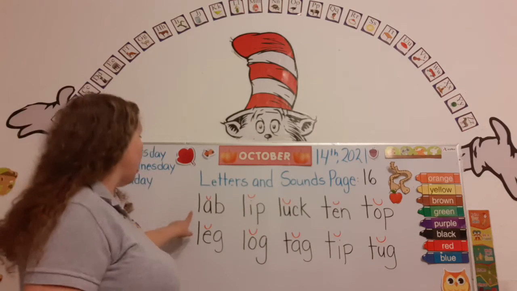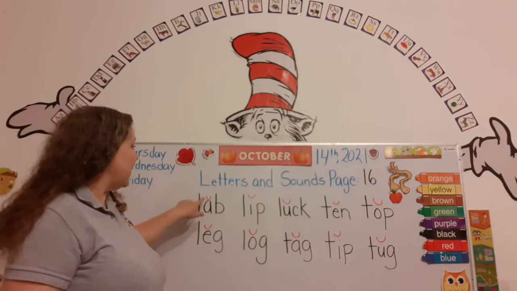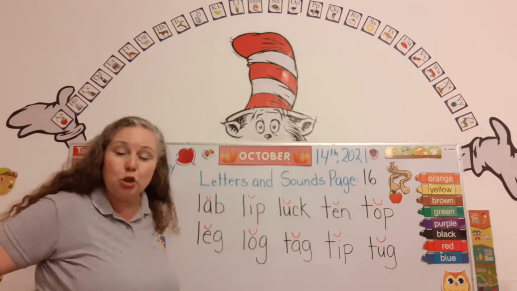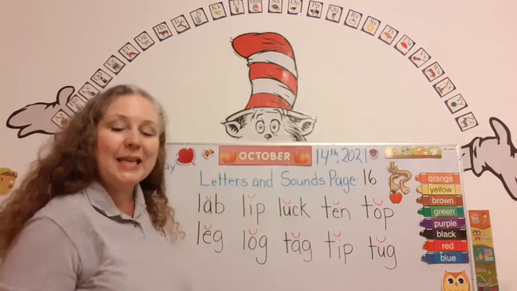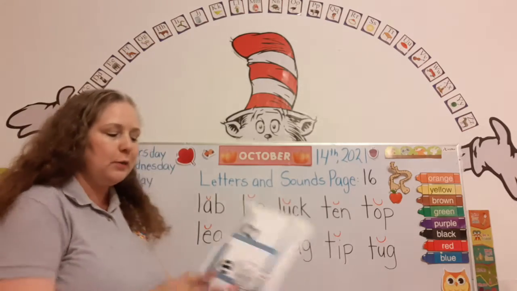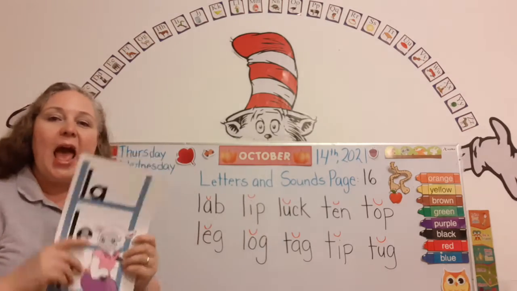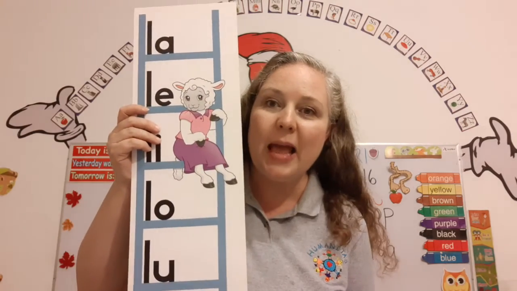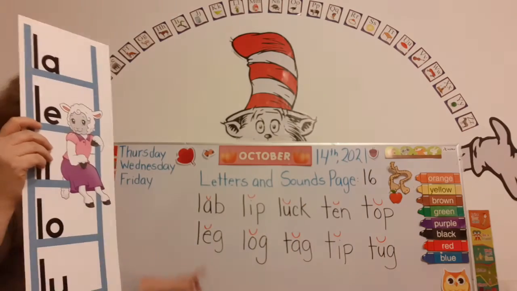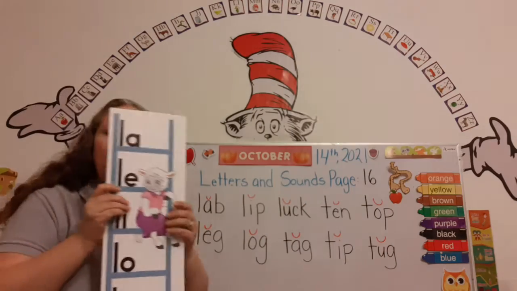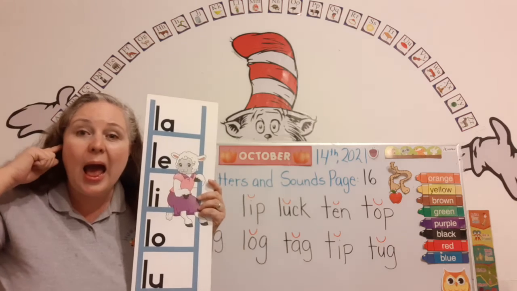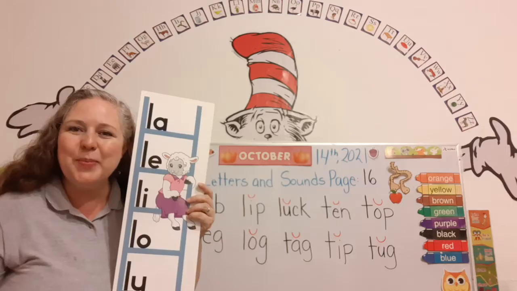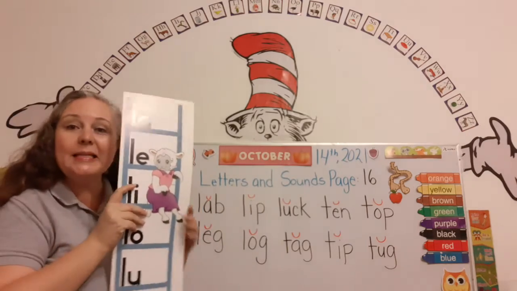Now look up here. I have some words. And do you notice that there's a little red happy face above the vowel? That's because it makes the short sound. So let's start with our Lucy Lamb. I'm going to say a word, and you're going to point to the blend. Okay? Can you do that? Lab. Point to the blend you hear. That's right. Lab. Next word. Are you ready? Listen.